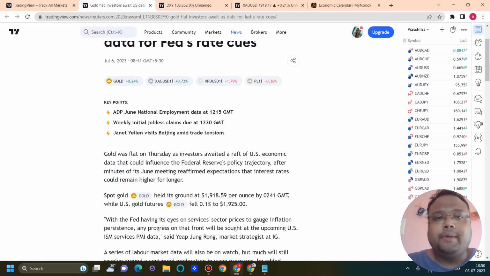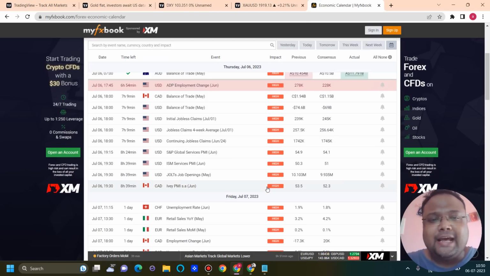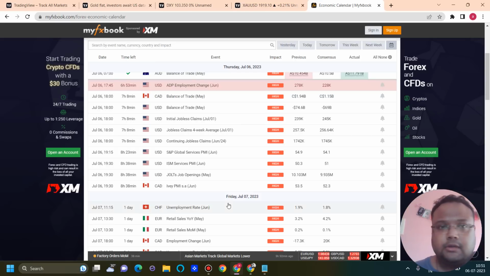ADP June national employment data at 12:15 GMT. Weekly initial jobless claims due at 12:30 GMT. So many news coming up. If you look at the economic calendar, you can see that we have a long list of events. So my dear friends, please be careful. Do not gamble with your hard-earned money. Beginners, new traders, traders with low capital, try to close down all your US dollar positions before the news, because there may be some unexpected spikes and your stop loss may get hit. The market will be very volatile, so please be careful.